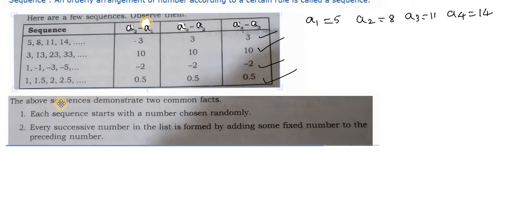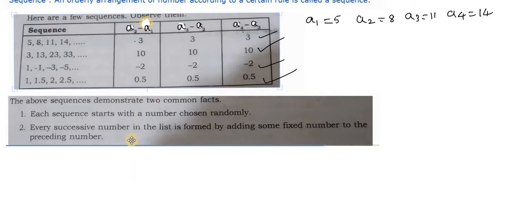The above sequences demonstrate two common facts. What is that? Each sequence starts with a number chosen randomly. They did not take any particular numbers here; they took random numbers. The second fact is that every successive number in the list is formed by adding some fixed number to the preceding number.